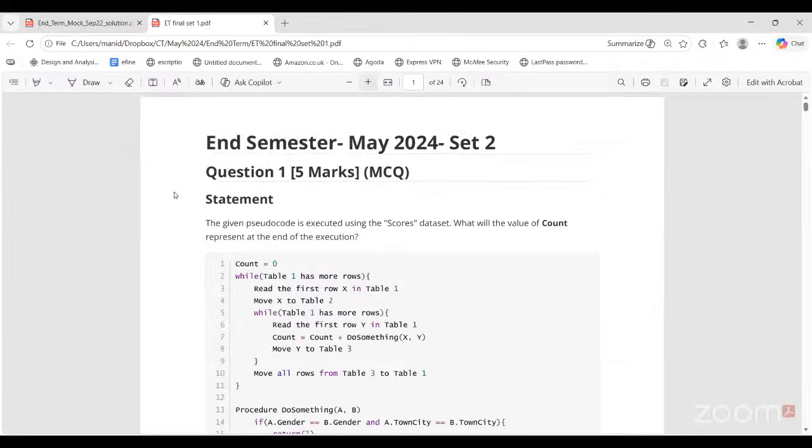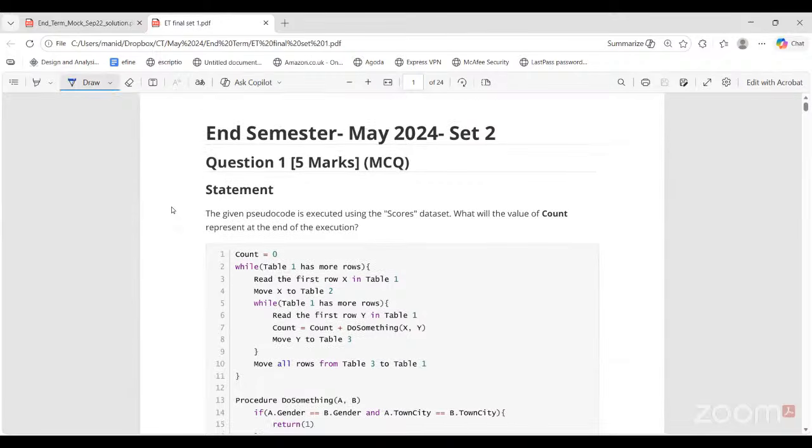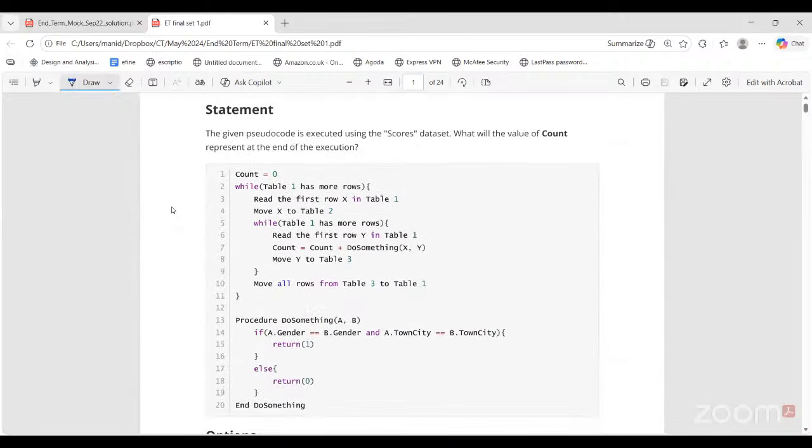So we'll discuss this paper today. This is the May 2024 term, set 2 paper. The first question says the given pseudocode is executed using the sports dataset. What will be the value of count at the end of execution? Okay, so first see, count is set to 0. Now while table 1 has more rows, we read the rows one by one and move them to table 2. The first inner while loop says that as long as table 1 has more rows, we choose another card. So at a time we're choosing 2 cards, that means some kind of comparison is going to be there.